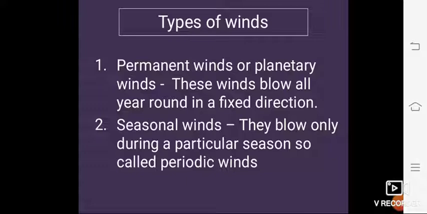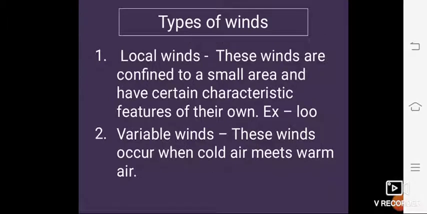The next one is local winds. These winds are confined to a small area and have certain characteristic features of their own. An example of local winds is the Lu, which is a hot, dry and dusty wind that blows during the hot, dry season in the northern plains of India.